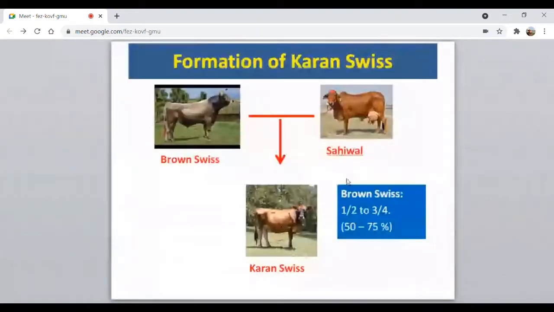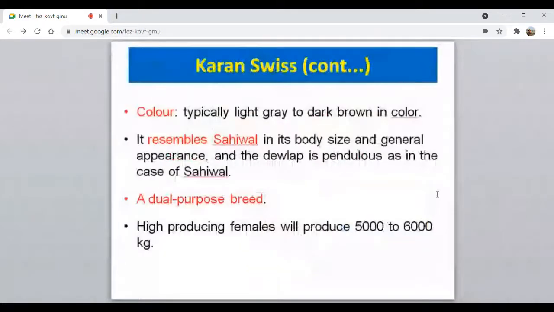Brown Swiss is crossed with Sahiwal, then Karan Swiss is produced, or it was formed as a new breed at NDRI Karnal. This Karan Swiss is a dual purpose breed, and I will not speak much about this one, but they resemble Sahiwal in terms of their body size and general appearance. This information I will be giving to you, so don't worry if you want to read in detail.